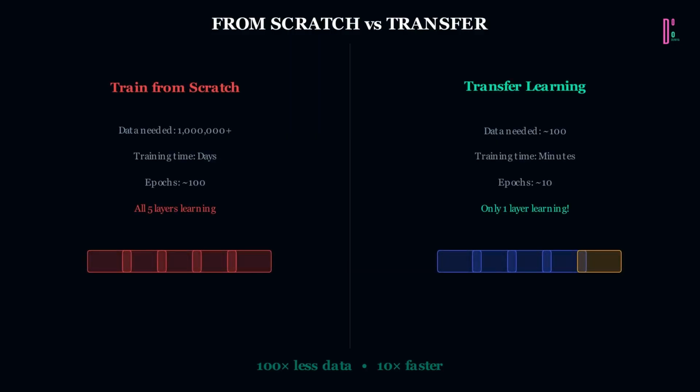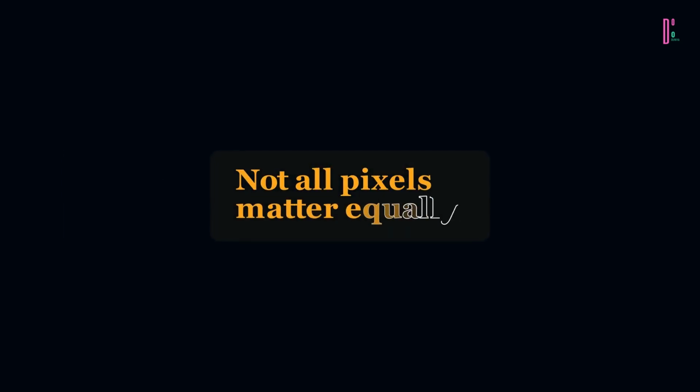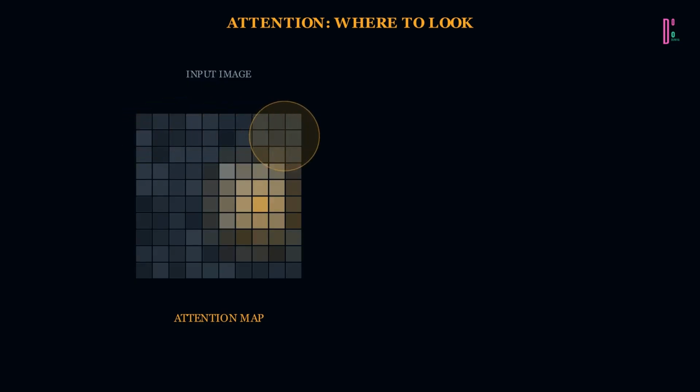Not all pixels matter equally. Attention learns a heat map. Bright gold means look here. Dark means ignore this. The network decides where to focus. Without attention, every pixel gets equal weight and accuracy stalls. With attention, the subject is amplified, background suppressed. Accuracy jumps. Attention teaches the network where to look, not just what to see.